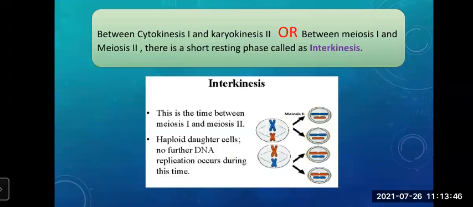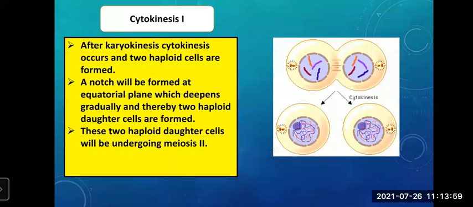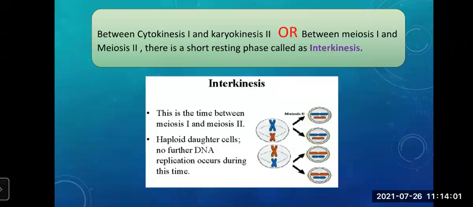Now see, meiosis 1 got completed, and before meiosis 2 gets started, there is a short resting phase, which is called interkinesis. Between meiosis 1 and meiosis 2 there is a short resting phase, and that short resting phase is called interkinesis.